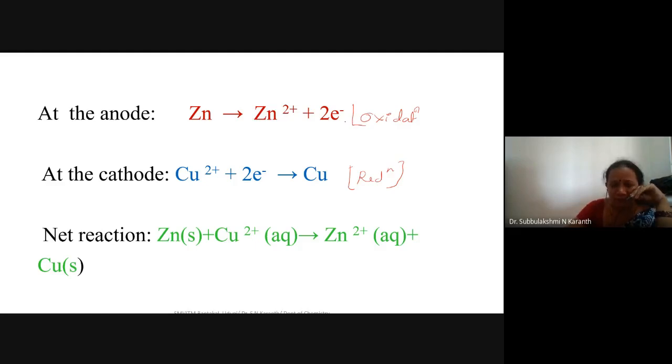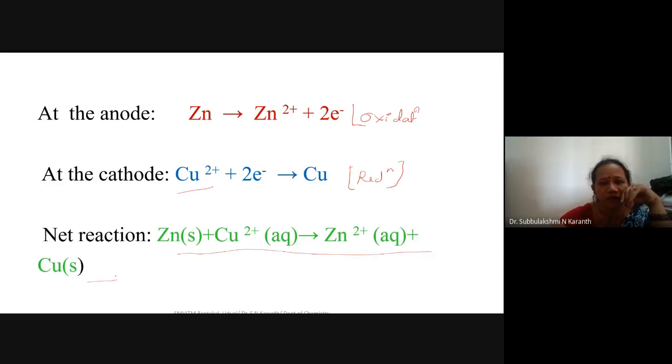At the same time, that electron is consumed by the cupric ion, forming copper. So the net cell reaction is zinc reacting with the cupric ion giving Zn2 plus and Cu. This is the net reaction we observe in a Daniell cell.